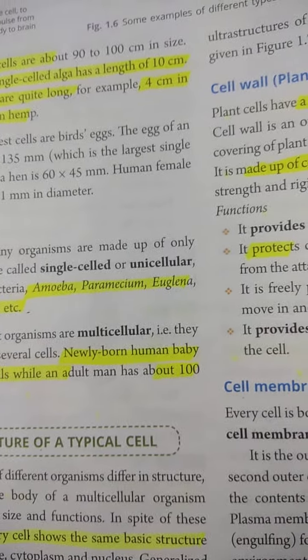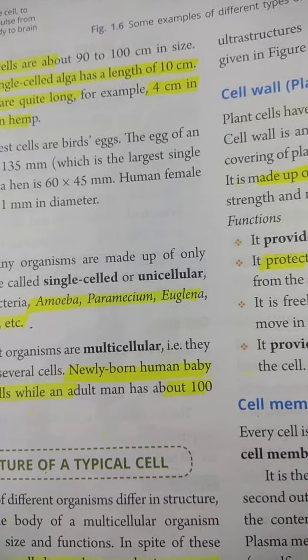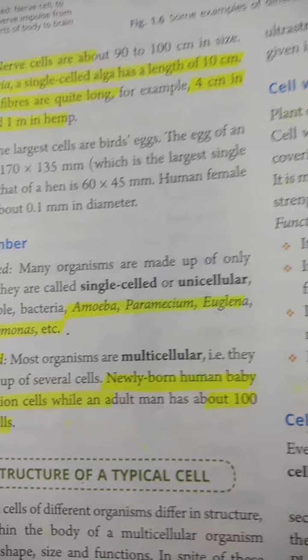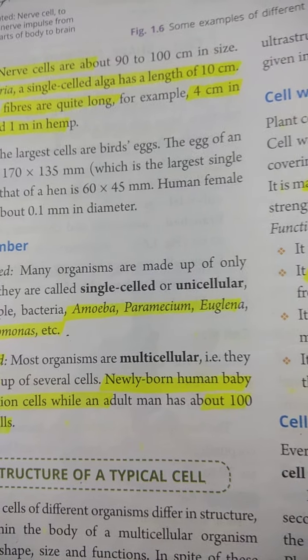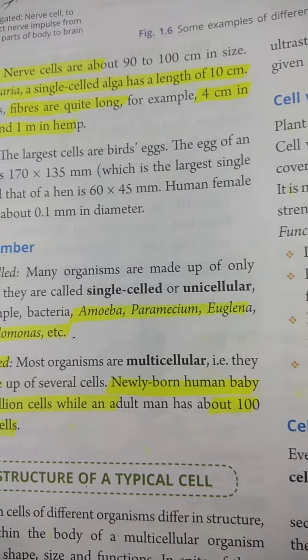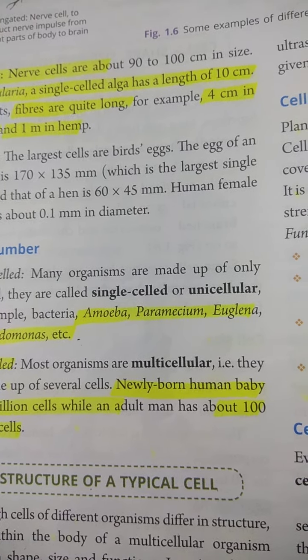A newly born human body has 2 trillion cells, while an adult man has about 100 trillion cells. Means we are multicellular organisms, and many organisms in our surroundings are multicellular only, because their body is made up of several cells.